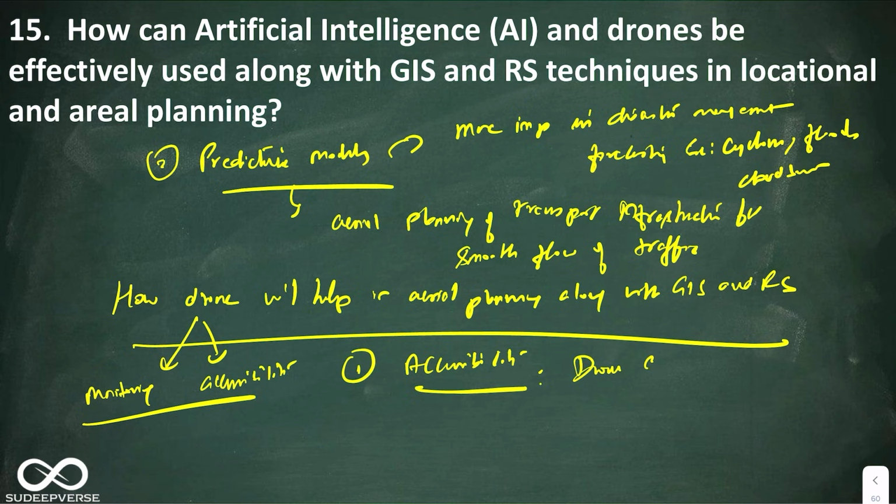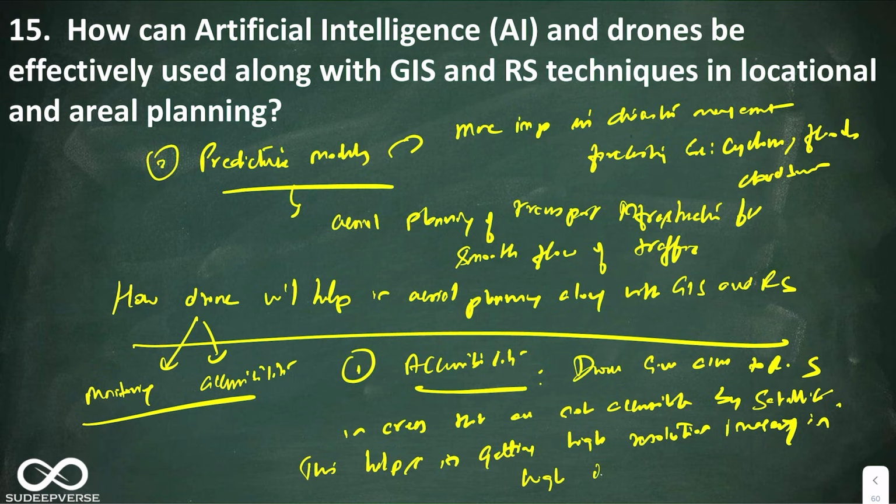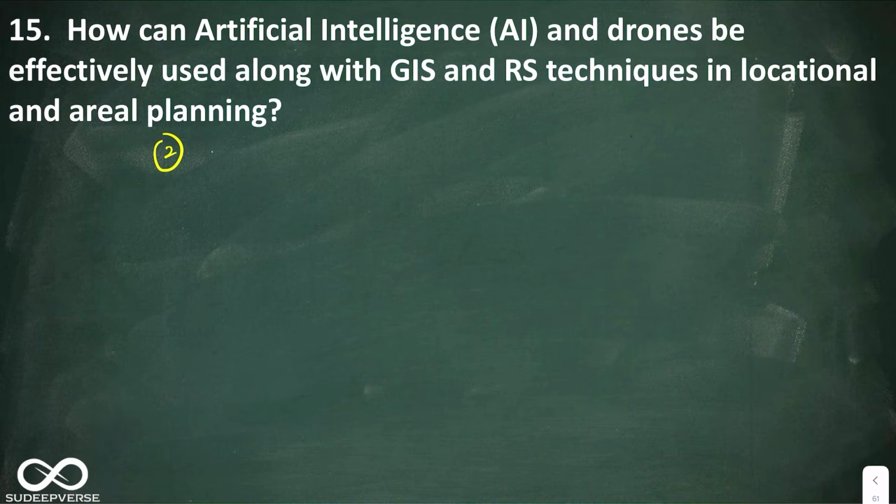Drones give access to remote sensing in areas that are not accessible by satellites. This helps in getting high resolution imagery in highly inaccessible terrain. Look at this. This is accessibility. The next one, second one is monitoring.